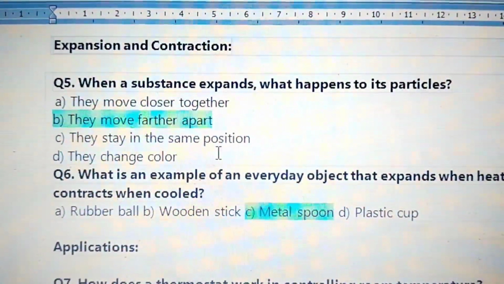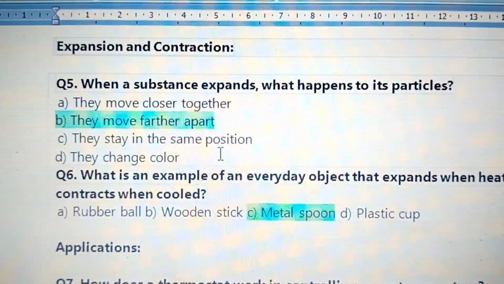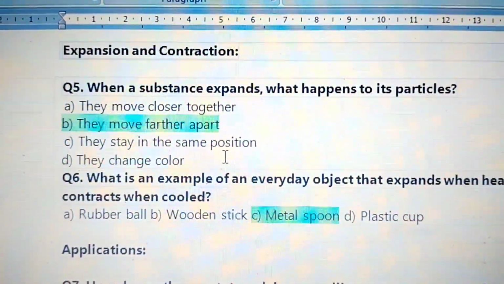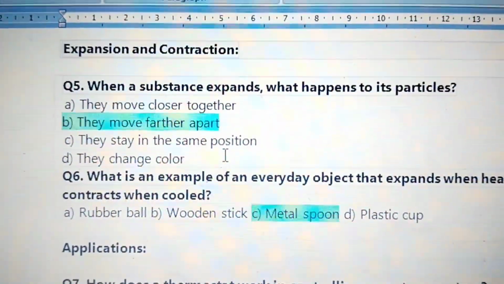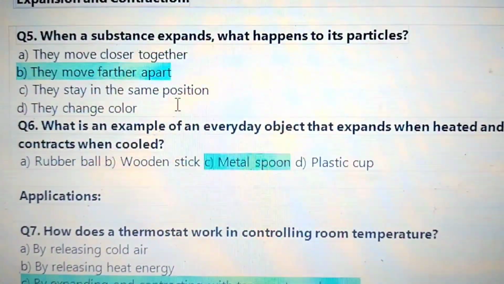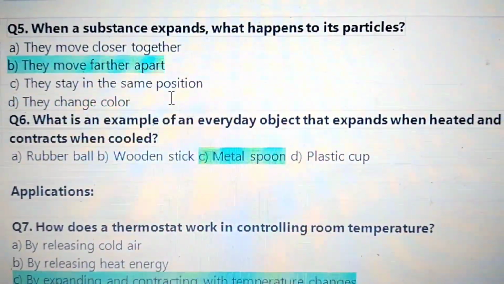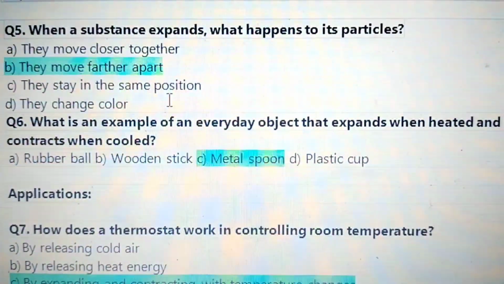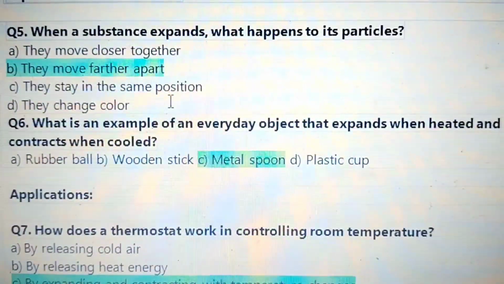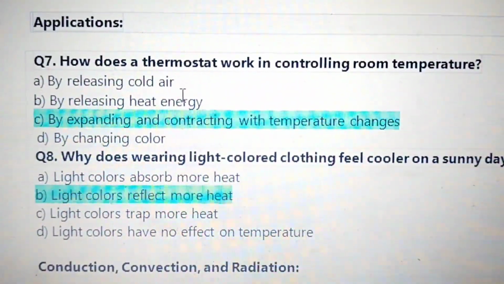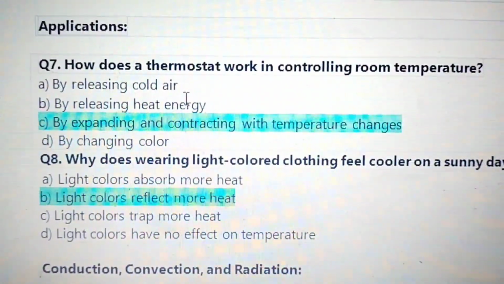Expansion and contraction. When a substance expands, what happens to its particles? They move further apart. Number 6, what is an example of an everyday object that expands when heated and contracts when cooled? Answer: metal spoon.